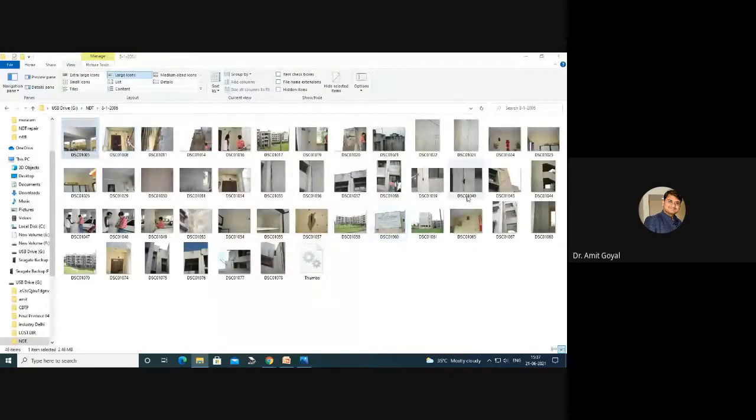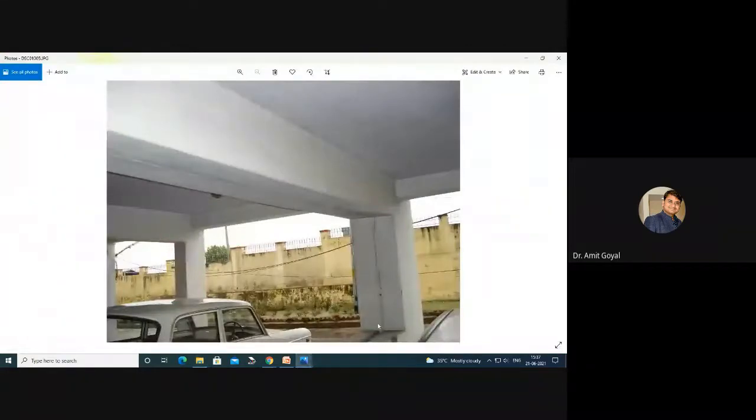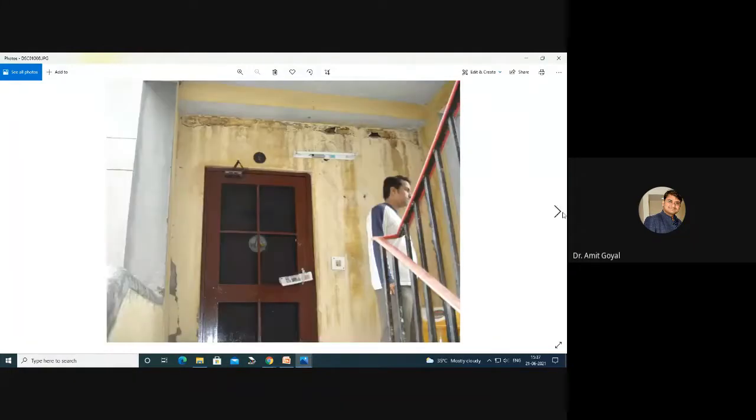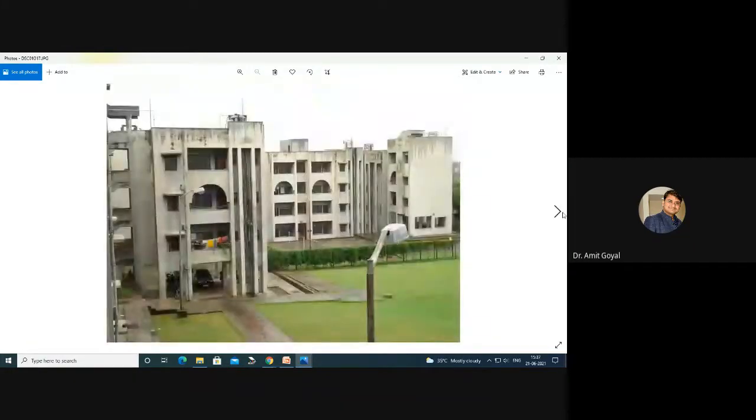So there you can see that this is the separation joint. It is very rarely seen that in buildings separation joints and shear walls are provided, but here we saw that the separation joint has been provided in the building and the building was safe during the earthquake. So here some of the damage occurred in that building.